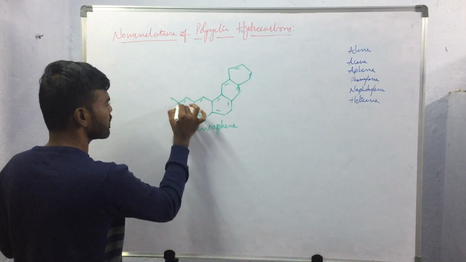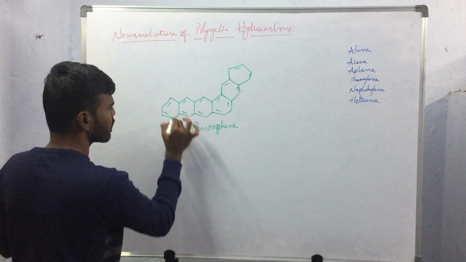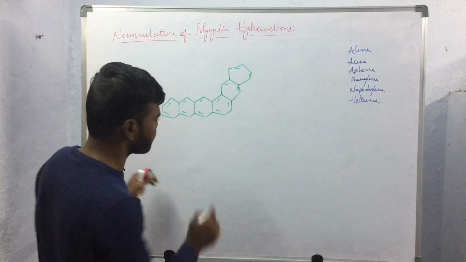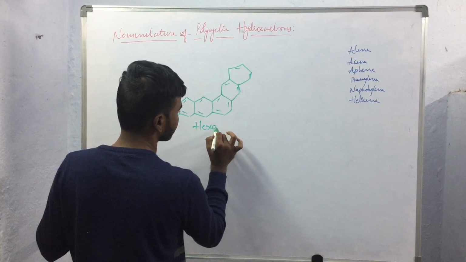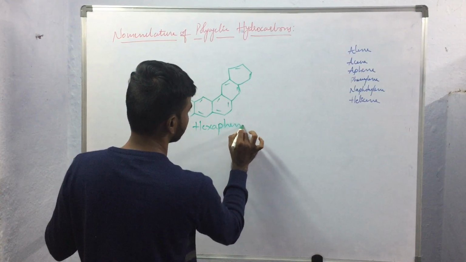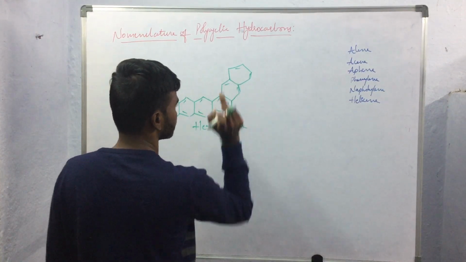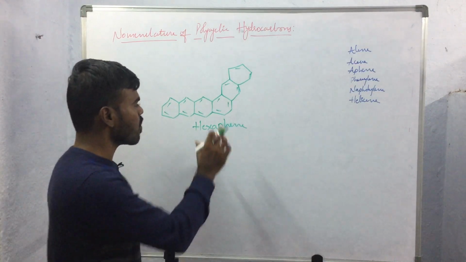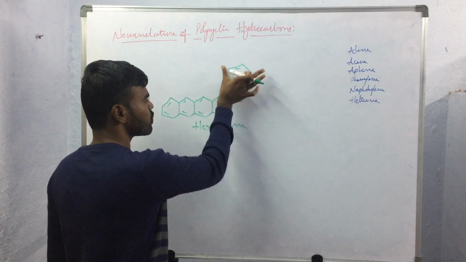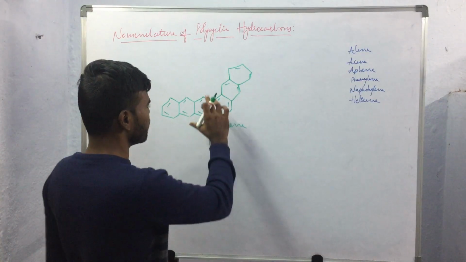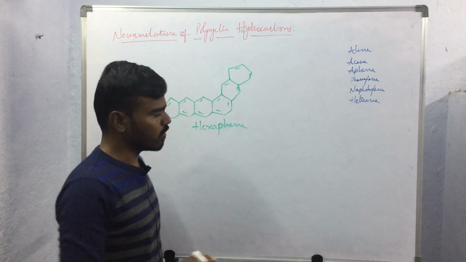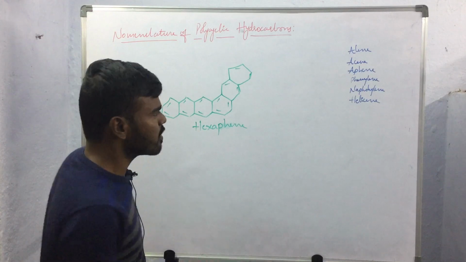If it has 6 benzene rings, then the name of the compound will be hexacene. Sorry, hexaphene. Because 1, 2, 3, 4, 5, 6, a total of 6 benzene rings are ortho-fused together, and these 6 benzene rings form two different linear arrangements. So this compound is called hexaphene. So like this, we will be naming this kind of compounds.